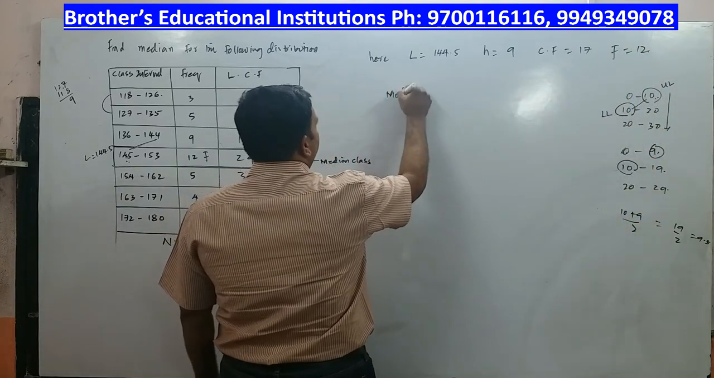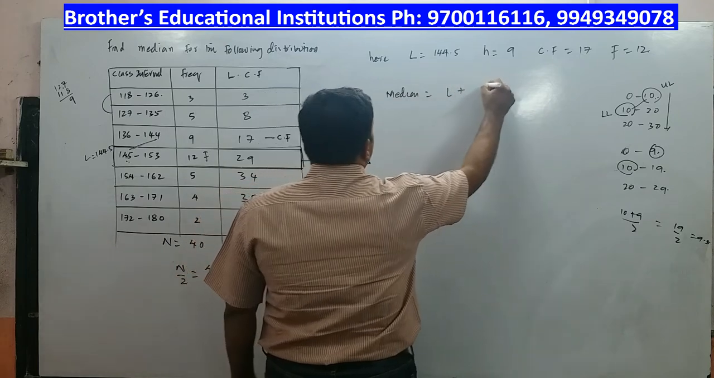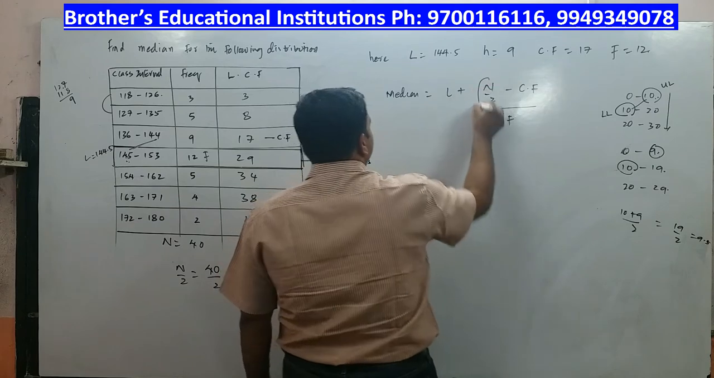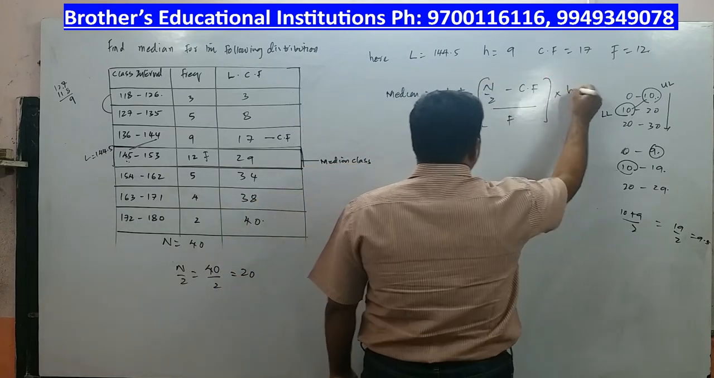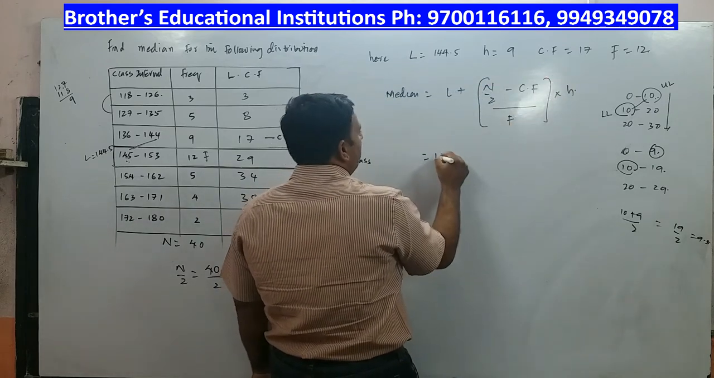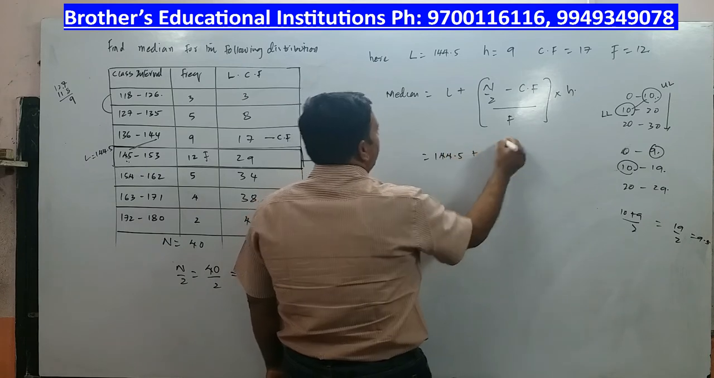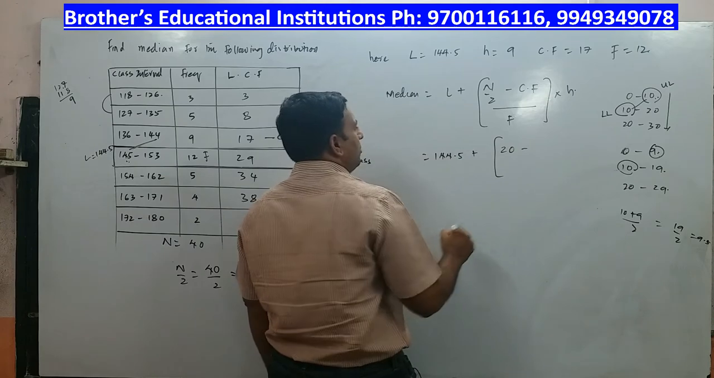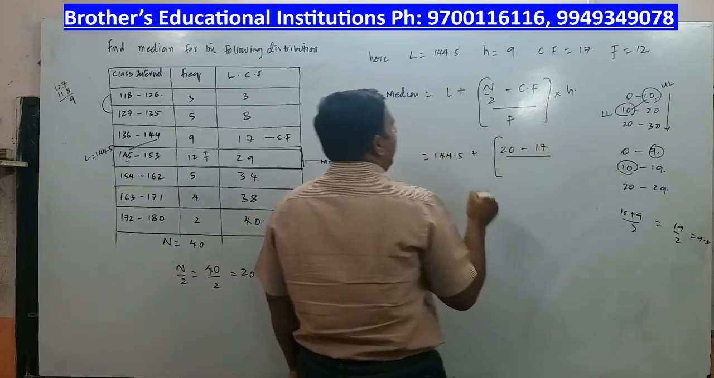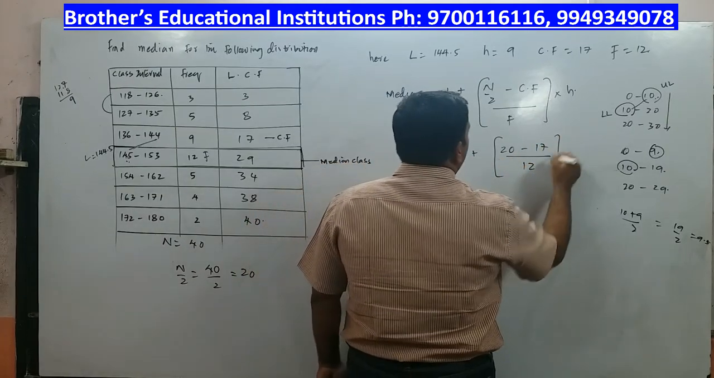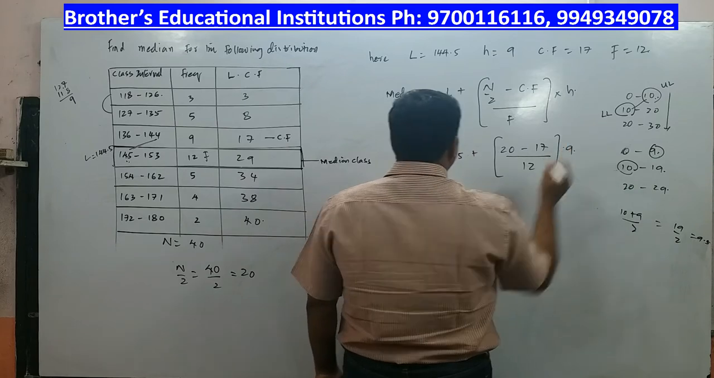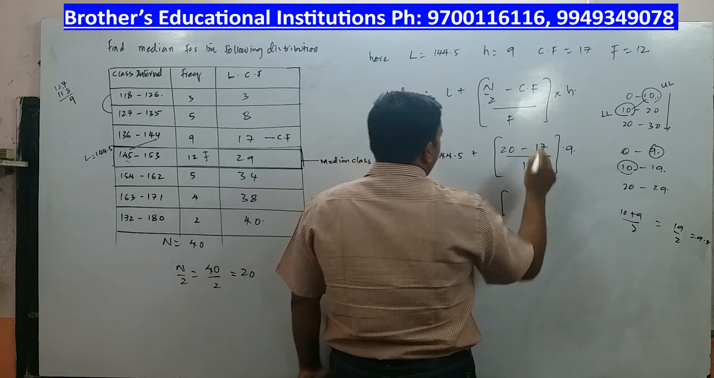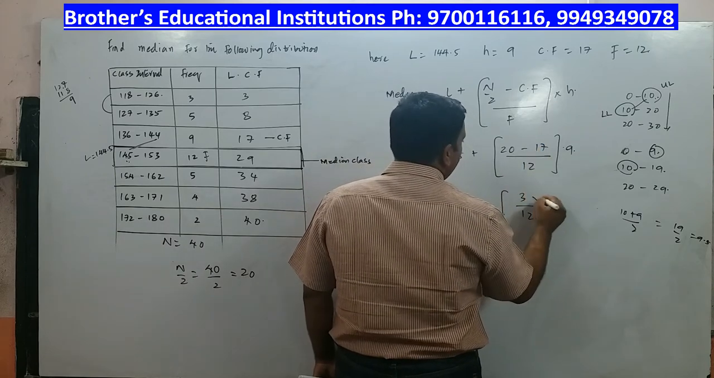What is the formula for median? Median is equal to L plus (n by 2 minus CF) by f. Always put these things in brackets, into h. What is the L value here? 144.5 plus n by 2. n by 2 we have calculated, which is 20, minus cumulative frequency 17, by f. The f value is 12, into h. The h value is 9, right? So 144.5 plus what is 20 minus 17? 3 by 12 into 9.